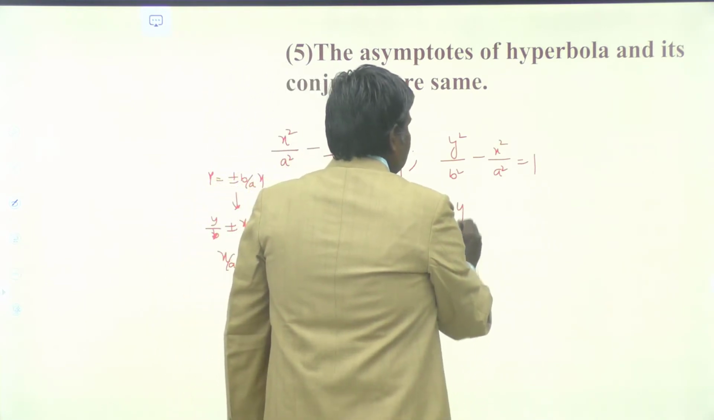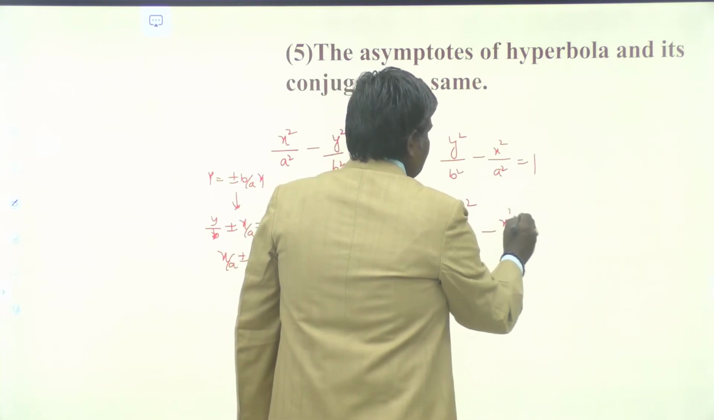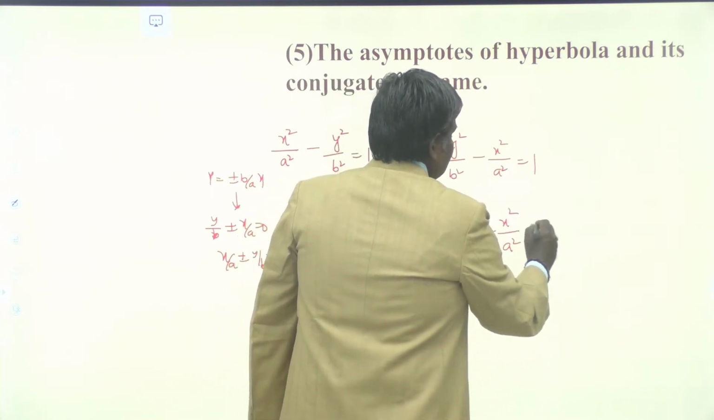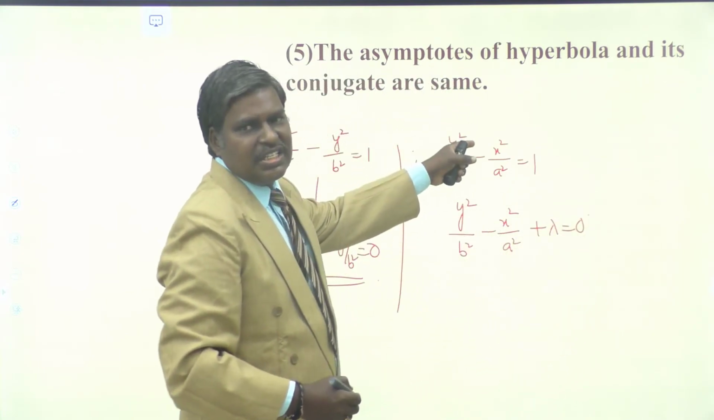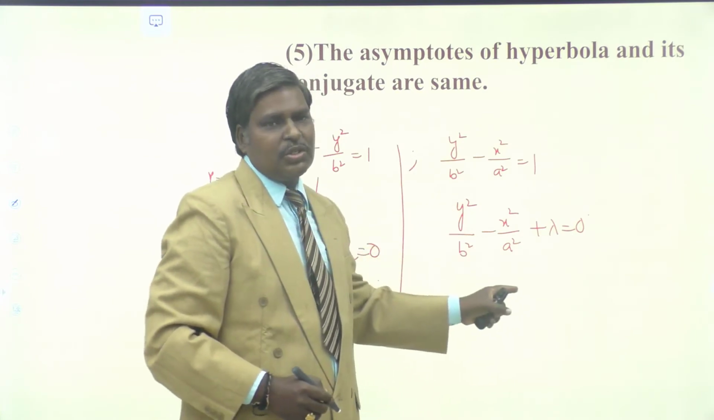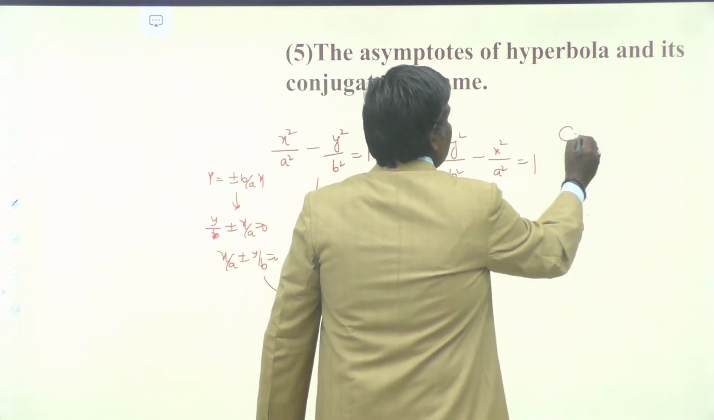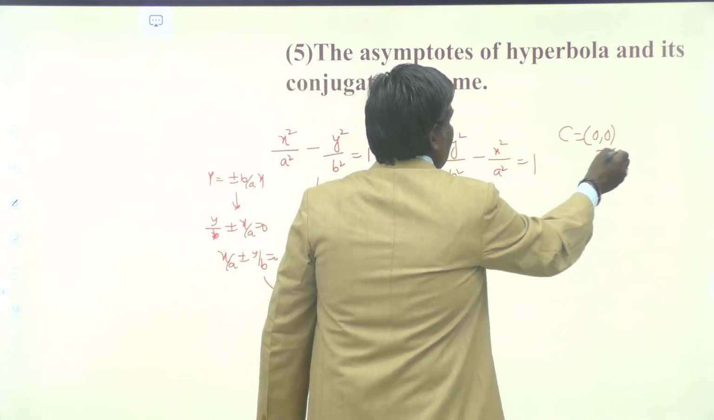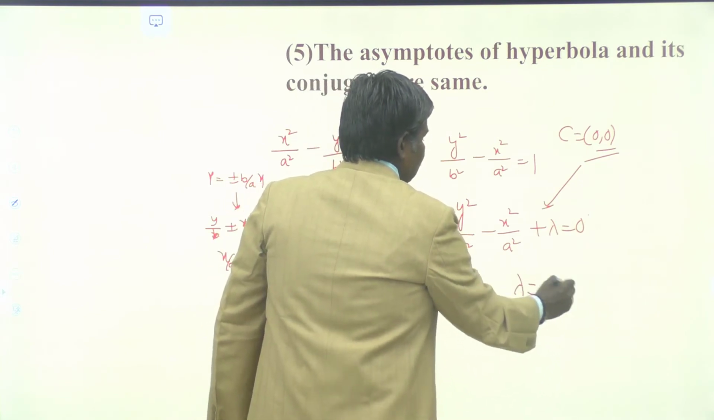Its combined equation differs by a constant, so it is of the form y square by b square minus x square by a square plus some lambda is equal to 0. This is the combined equation, it differs only by this constant. Now asymptotes are always passing through what? The center of the hyperbola. What is the center of this hyperbola? The center is also 0, 0. Substituting 0, 0 here, we get lambda is equal to 0.